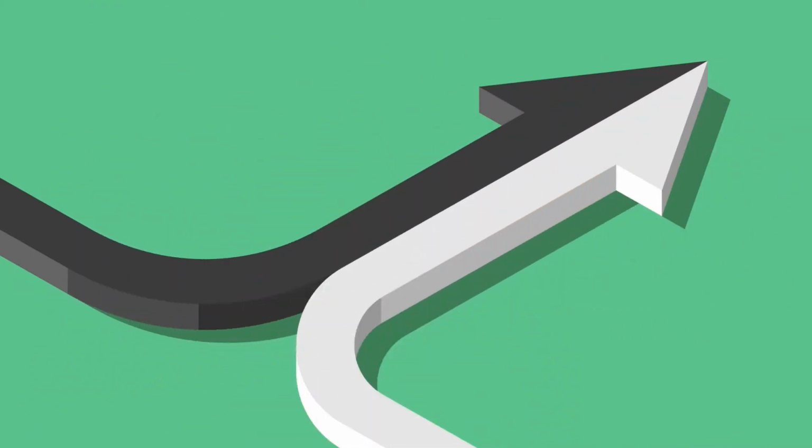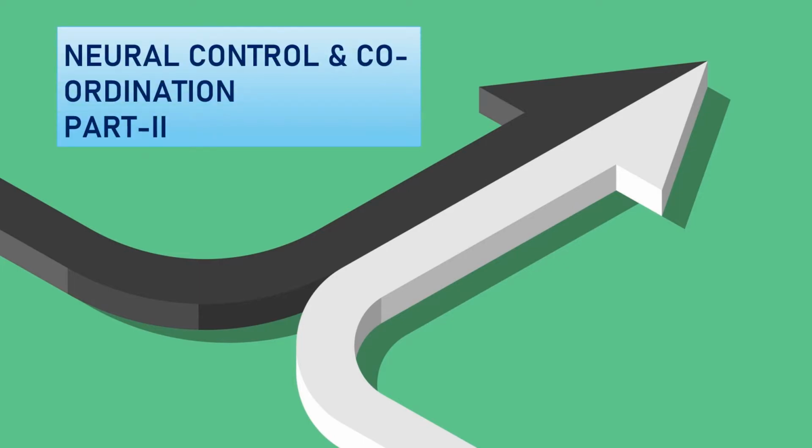Today I am going to continue that particular chapter only, neural control and coordination, which includes synapse, receptor, neurotransmitter and central nervous system or CNS. So let's start.